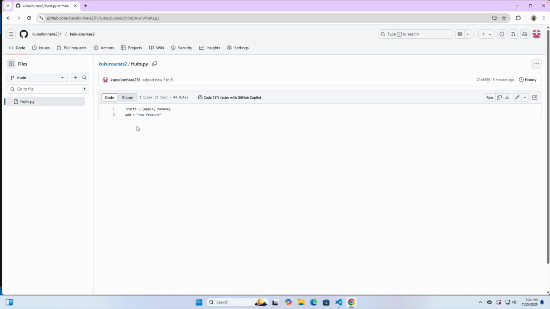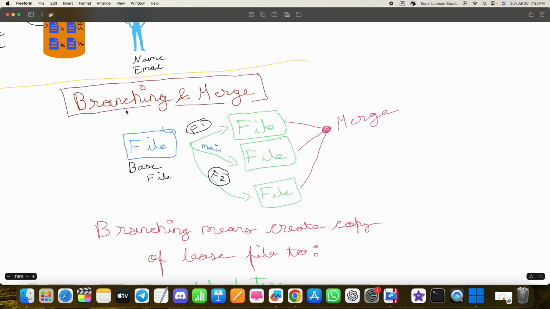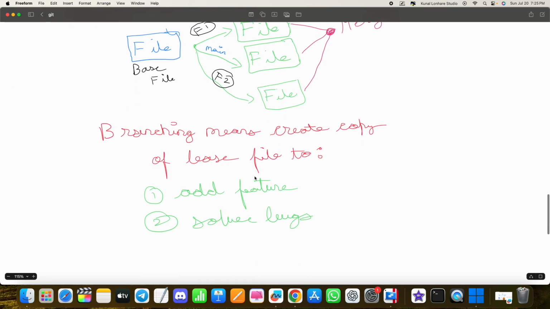And that's how the branching and merge things work. So in general, just understand branching means we have one base or main branch, where the main team is working. But sometimes we want some expert to add one new feature, so we allow them to copy our main branch files, and there they can work separately. And similarly there could be another support branch which may, let's say, fix the bugs. So we also give them a copy of the main branch, so they fix things, and after that we merge them together to the main branch. And that's how the things work.